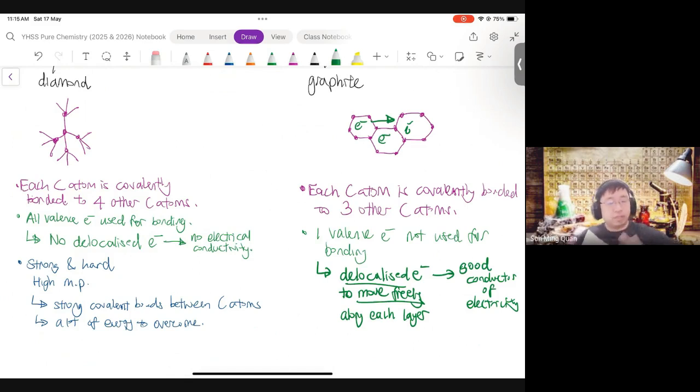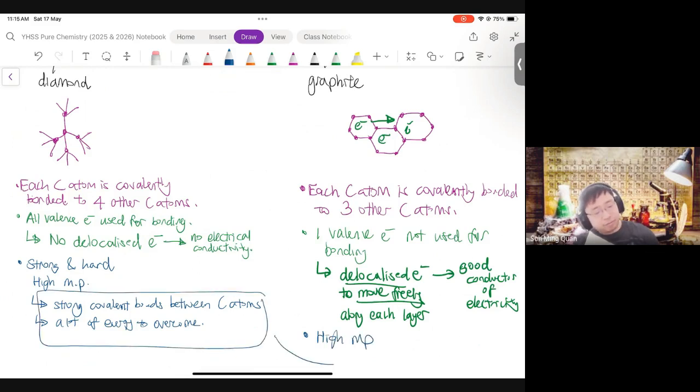So that's a good question. Not all valence electrons can be delocalized. Even if they are not shared, not all valence electrons are delocalized because you need to have a particular geometry, which graphite has. And finally, graphite has a high melting point, and the explanation is the same.